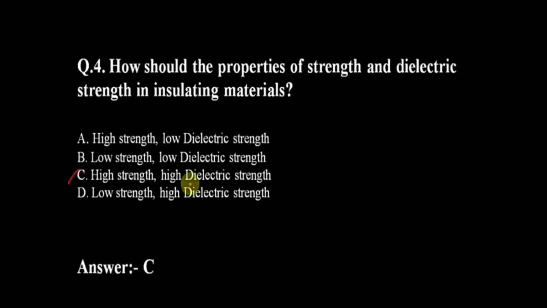Next question is: what should be the strength and dielectric strength of insulating material? Options are: A, high strength, low dielectric strength; B, low strength, low dielectric strength; C, high strength, high dielectric strength; D, low strength, high dielectric strength. Our answer is option C, high strength, high dielectric strength.